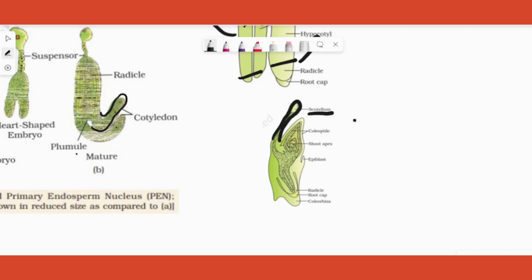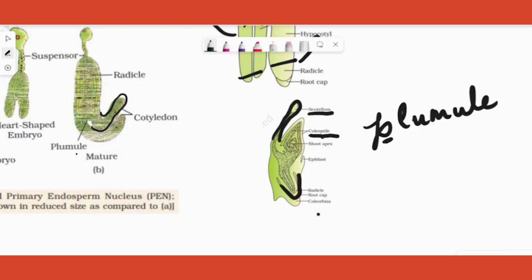The sheath near the plumule, starting with P, is called the coleoptile. And at the root part, the sheath that covers the radicle is called the coleorhiza. So remember which one is coleoptile: the one where plumule, P, is present, and wherever the radicle, R, is there, the sheath is called coleorhiza. That's the only thing you have to remember that is different from the dicotyledon embryo.